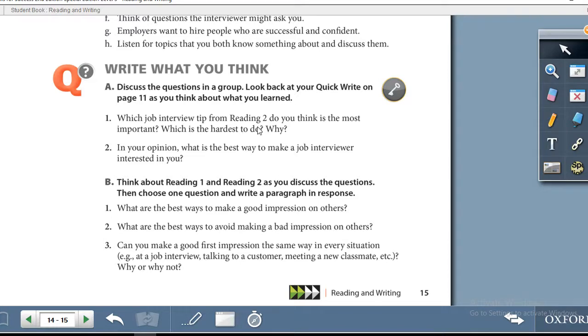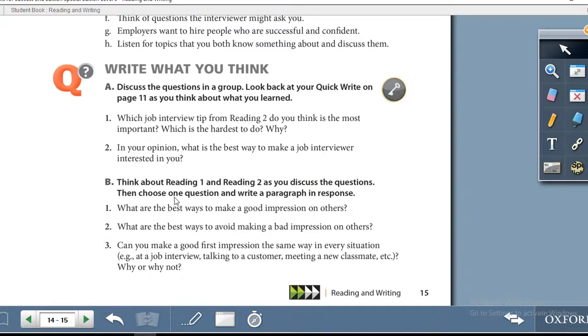So basically all you will do in this exercise, you will go through question number 1, question number 2, and you will write down your opinion on the question. If you want to check your answer, you can compare your answer to reading number 2.